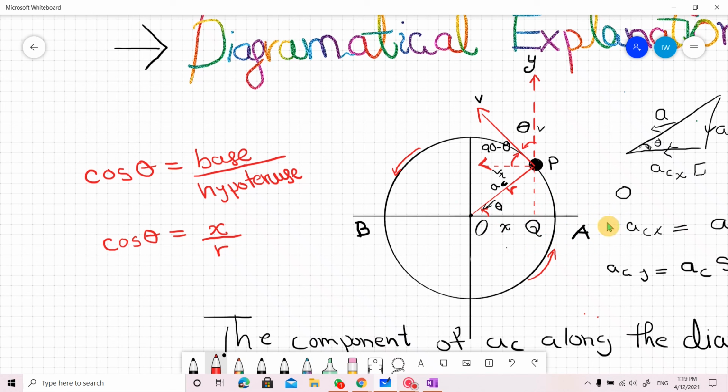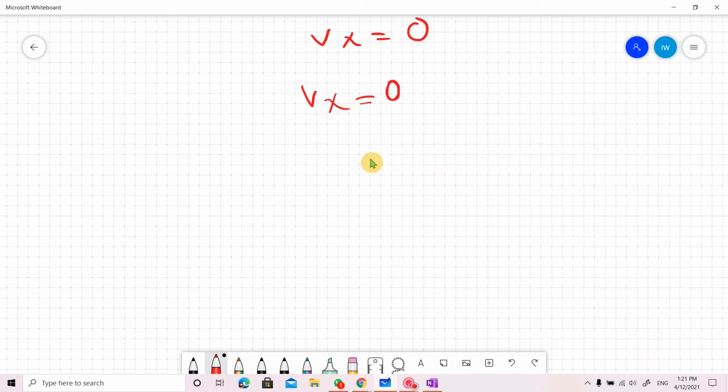These are all the conditions of simple harmonic motion. So this was the whole topic.